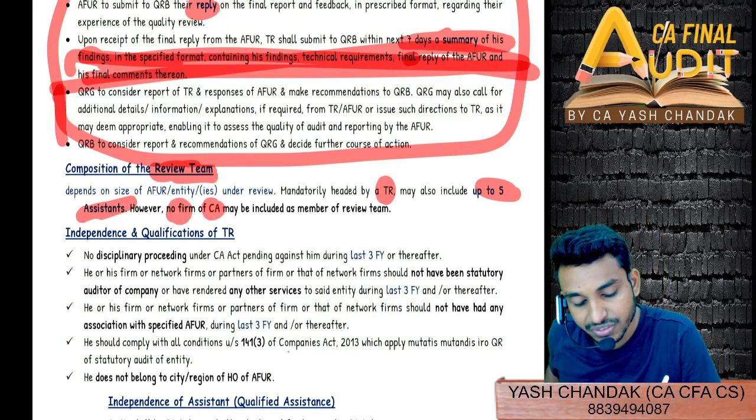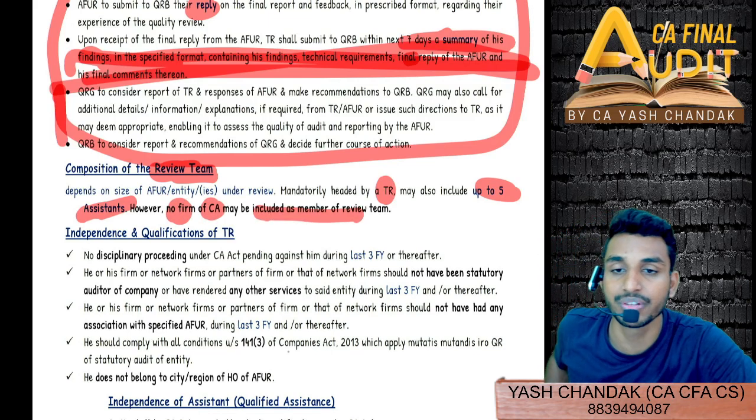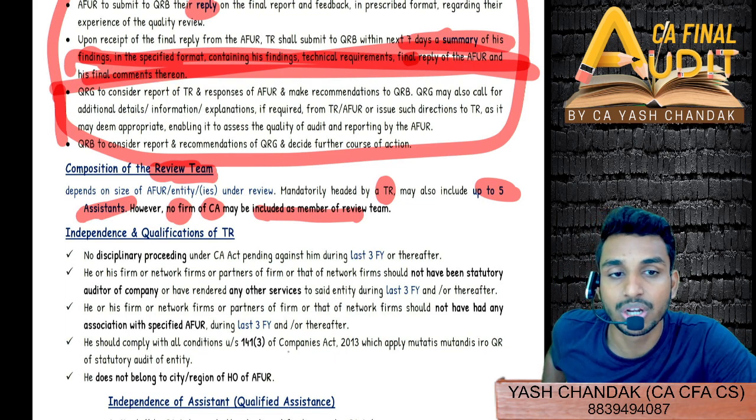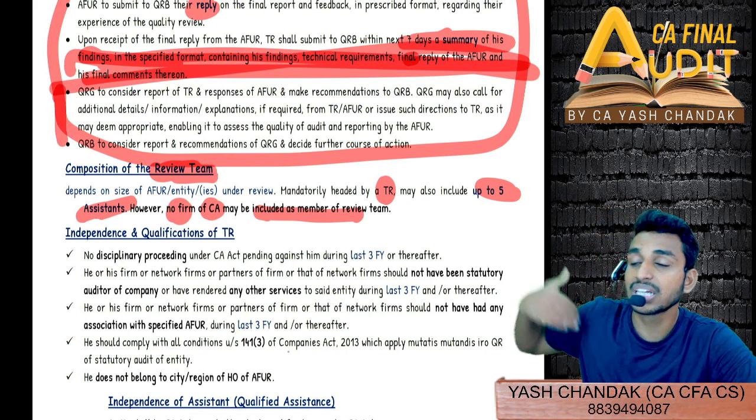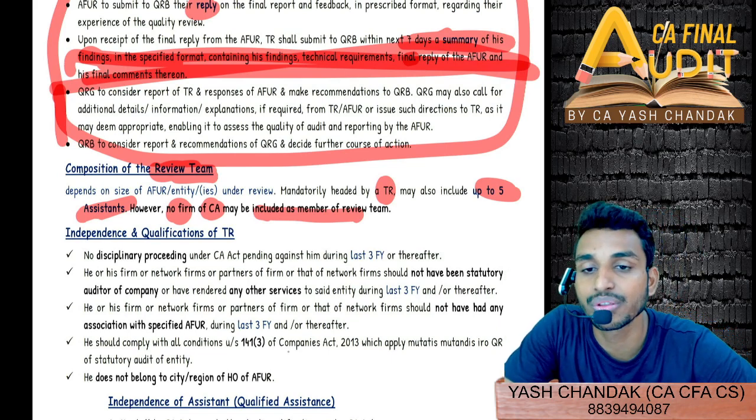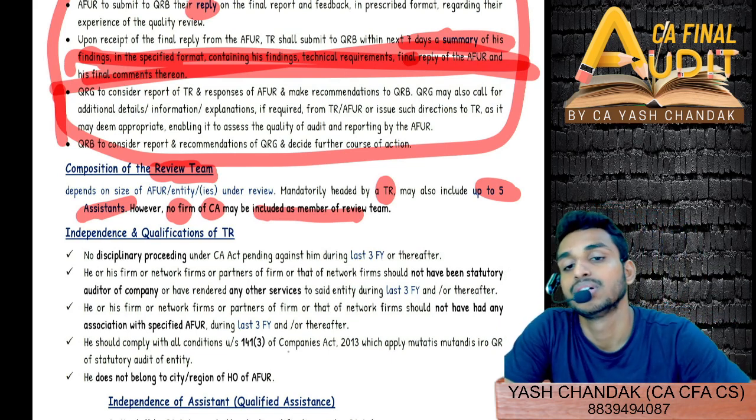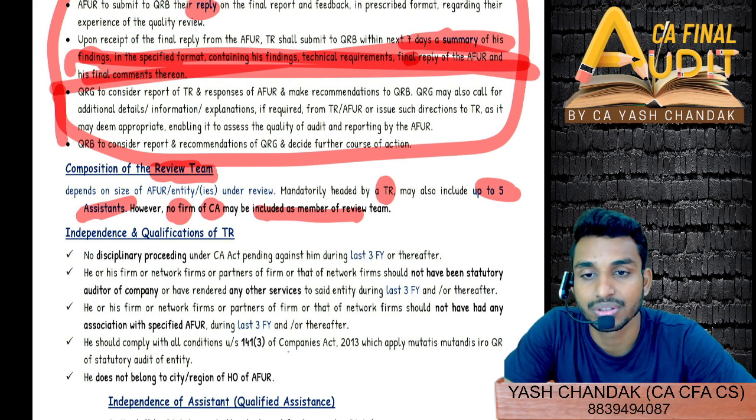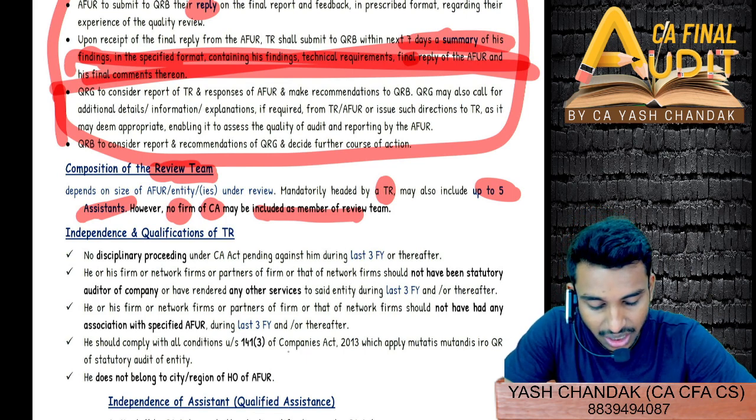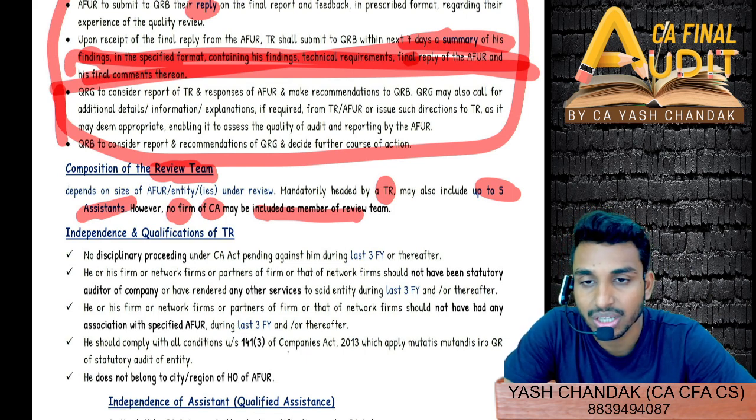However, no firm of chartered accountants may be included as a member of the review team. Here again, the qualified assistants need to be from among your member firm only, and cannot be from another chartered accountancy firm. You cannot take members of other CA firms. So no firm of chartered accountants may be included as a member of the review team.